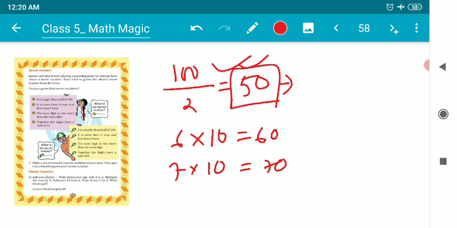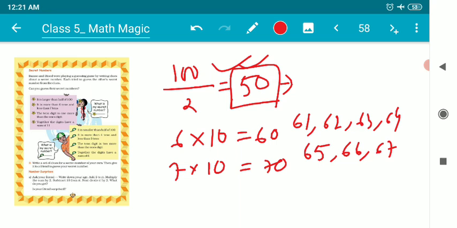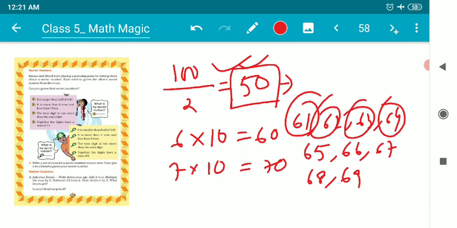So it is obviously coming between 61, 62, 63, 64, 65, 66, 67, 68, 69. So it can be any one of these numbers. I don't know which one it is, so I have to go for the next clue.